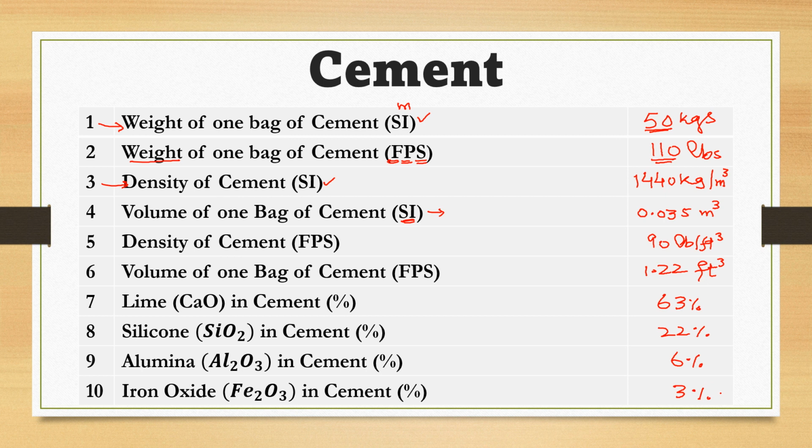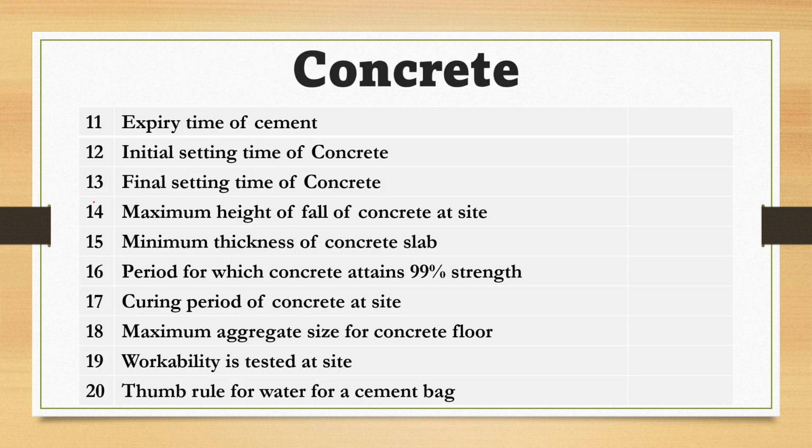So these questions are basically relevant to the cement, and we have another question which is relevant to cement, that is expiry time of a cement. Meaning, on the first day when the cement was out of the plant, after how many days from the plant can it be used at site?